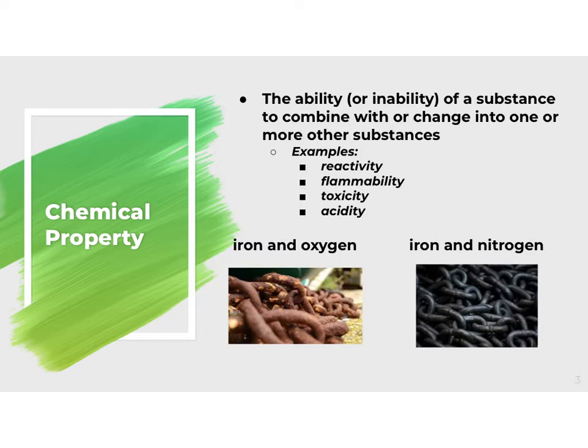Looking at this example here, we can see that iron and oxygen are going to react, and that's going to have this chemical property since it's reactive, and it would form this rust on your iron chain. With iron and nitrogen, iron is not able to react with nitrogen. So if we have iron and nitrogen gas, those links will not react. So we can say that a chemical property of iron is that it reacts with oxygen. Another chemical property we can say is that it does not react with nitrogen.